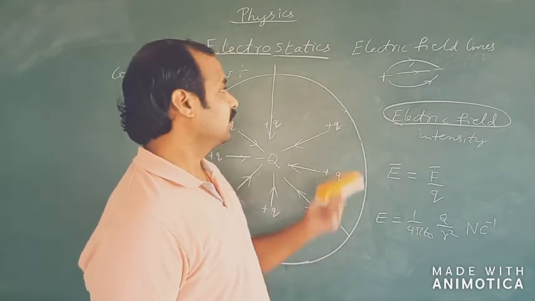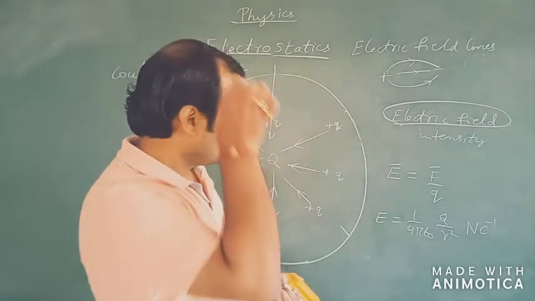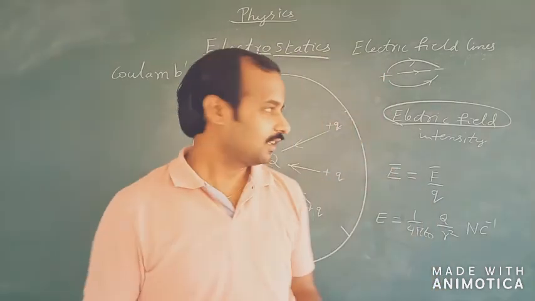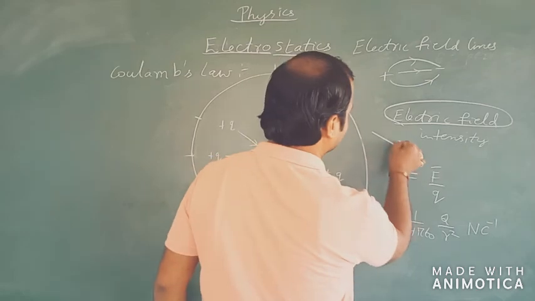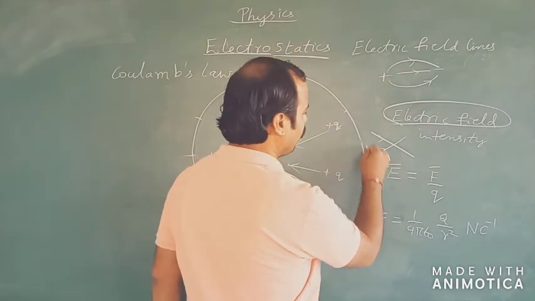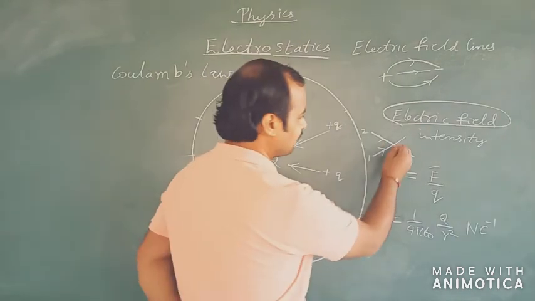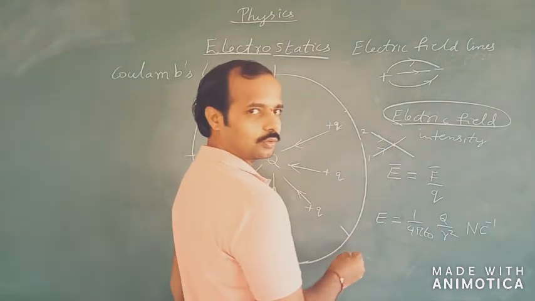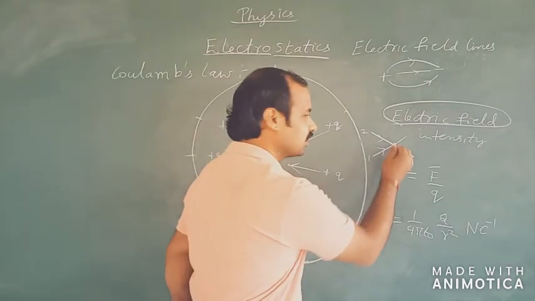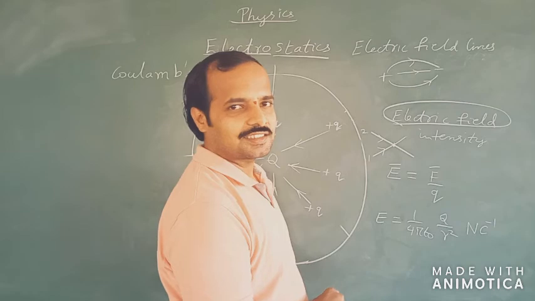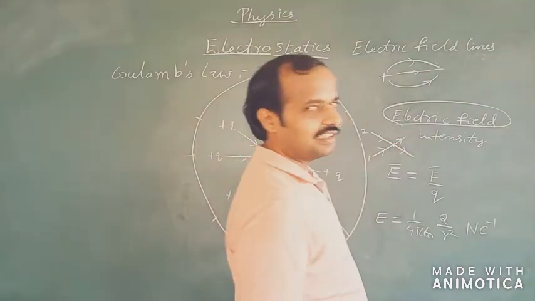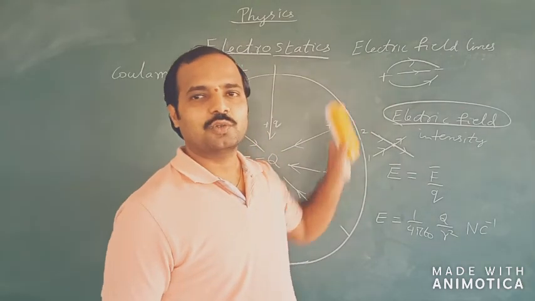More importantly, one more property is that the electric lines of forces never intersect with one another. That is, if I have two electric lines of force, 1 and 2, you can see that at this point if they are going to intersect with one another, the intersection means that the electric field will be simultaneously acting in two directions.